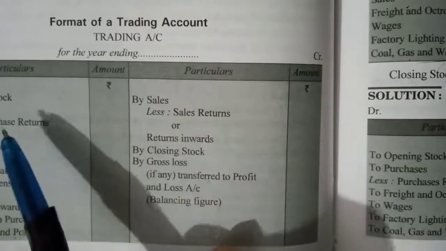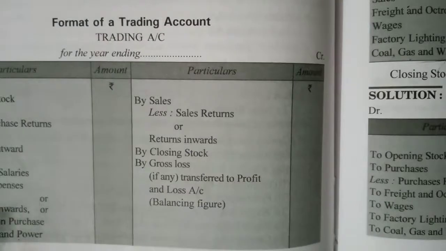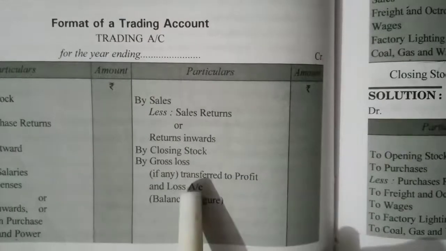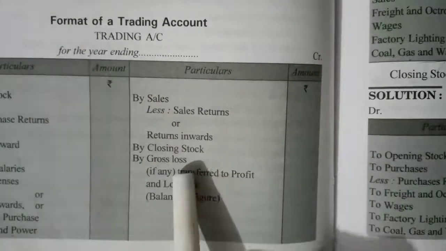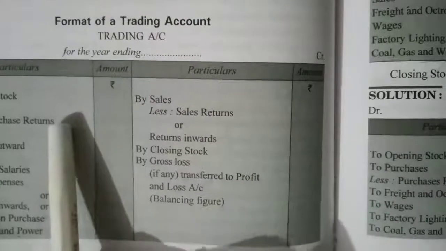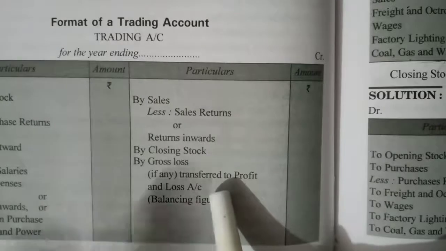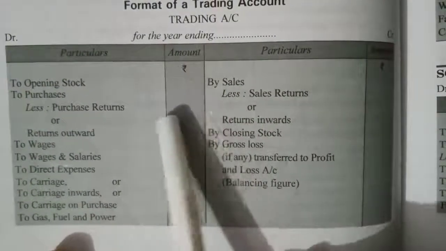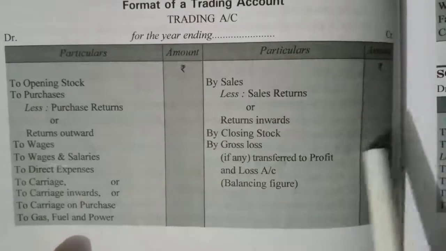After recording debit side items and credit side items, there will be either a loss or a profit. If there is gross loss, then it will come on the credit side, and if there is gross profit, then it will come on the debit side. How do you calculate gross profit and gross loss? You have to add all the items of the debit side and all the items of the credit side.